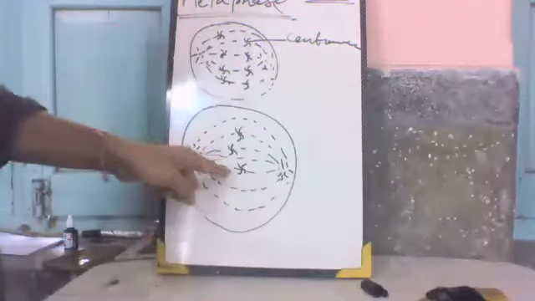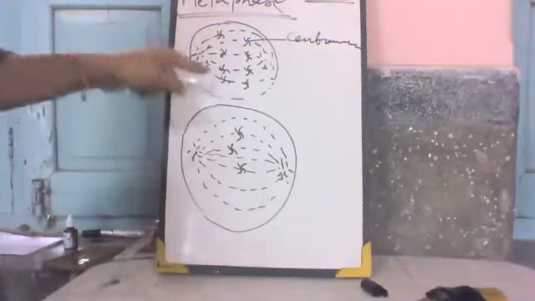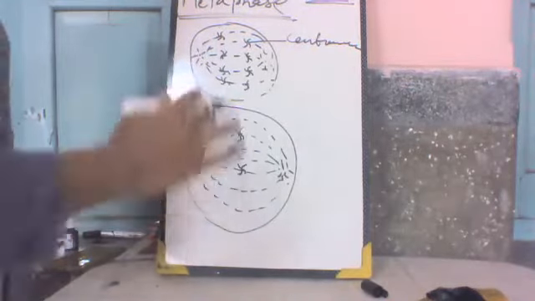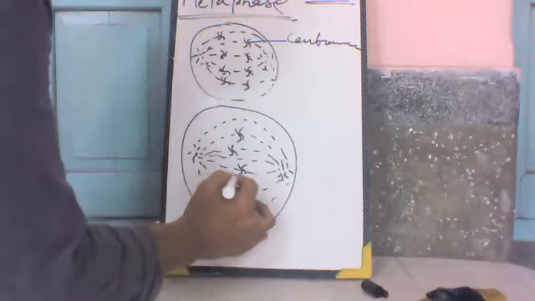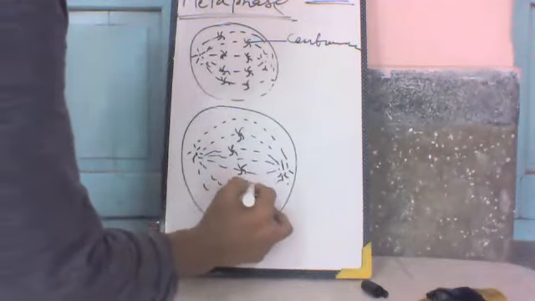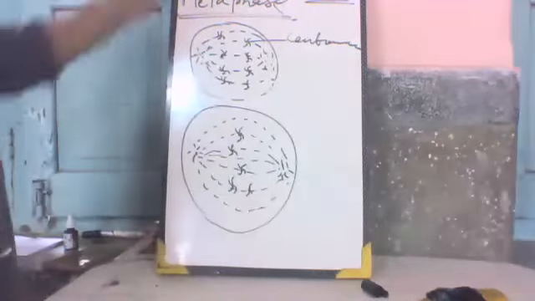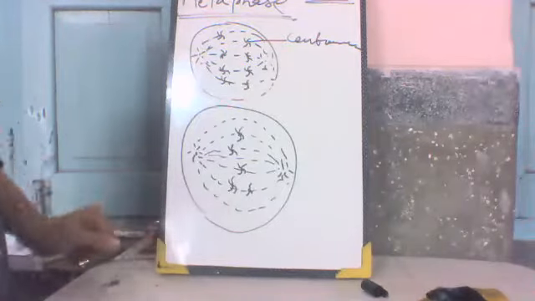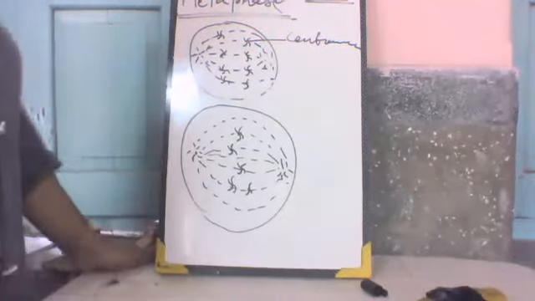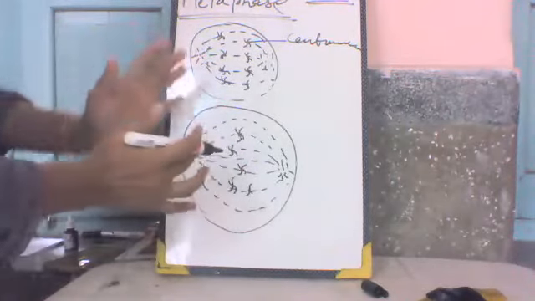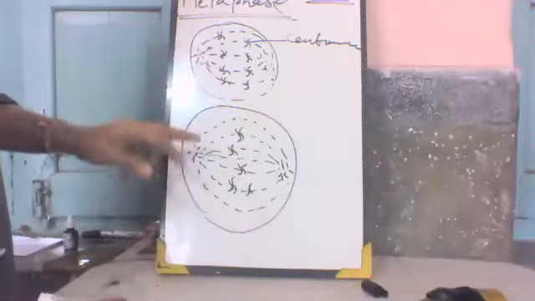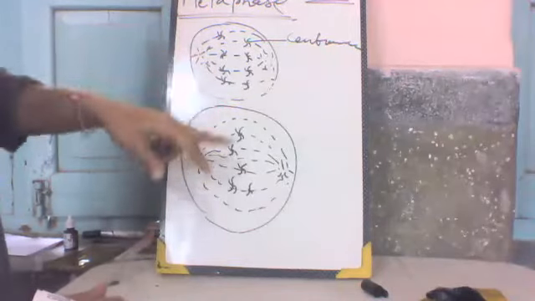Equator means the middle part of the cell, and pole means the opposite side of the cell. They move towards the equator, and here the centromere attaching the two chromatids divides and splits.